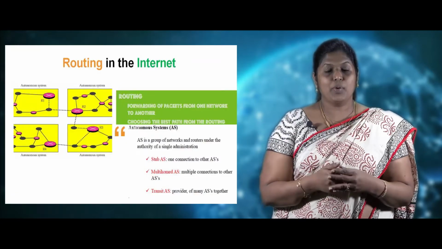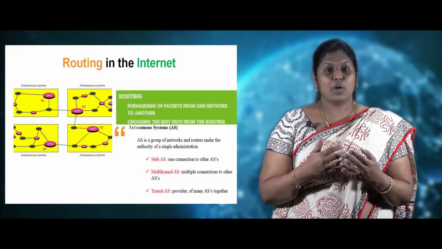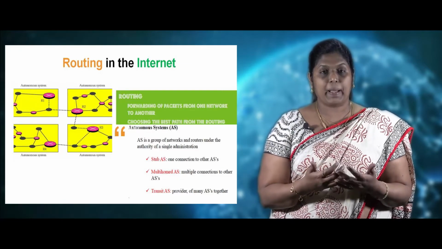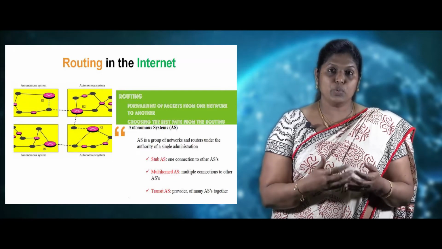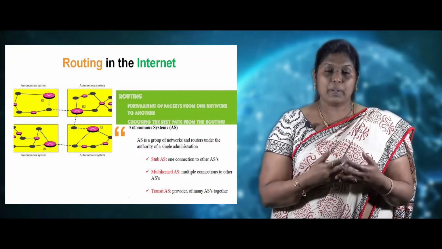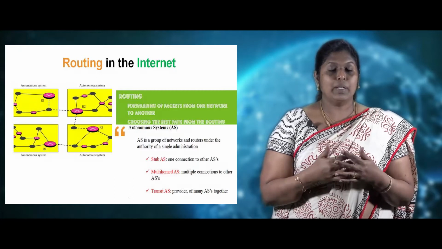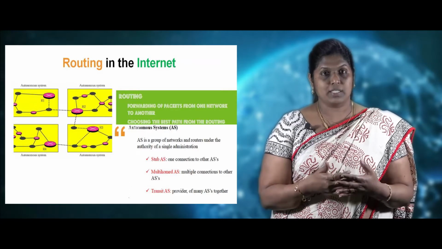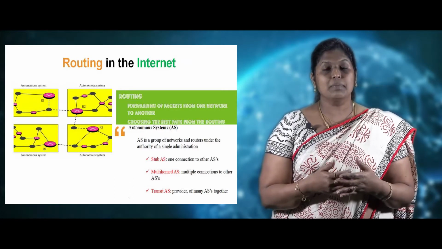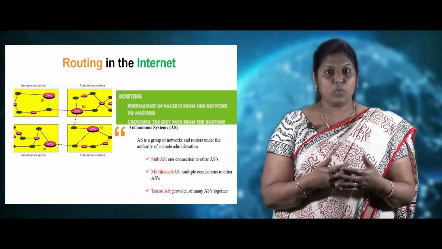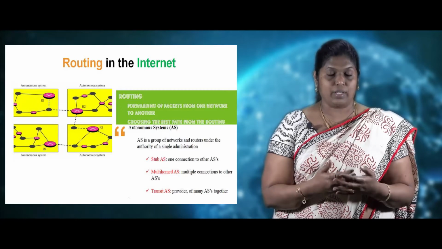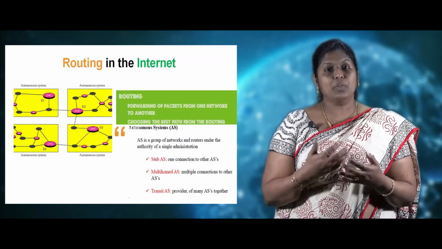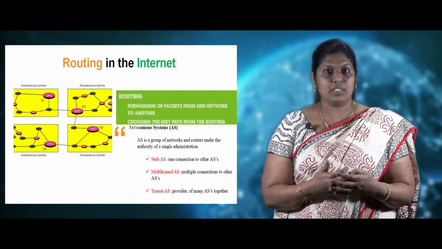And now we'll look into routing in the internets. Routing is forwarding of data packets from one network to another network, and also choosing the available path from the routing table. And we'll see what an autonomous system is. An autonomous system is a group of networks and routers that come under the authority of a single administration. Now, there are three types of autonomous systems.